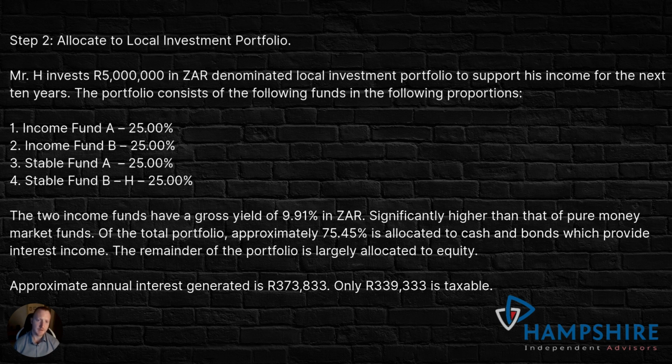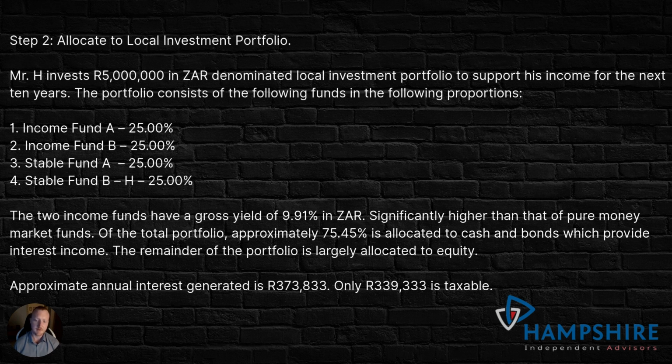So of the total portfolio, approximately 75.45% of that will be allocated to the cash and bonds portion, which will provide him with interest income. The remaining 50% will be placed into stable or cautious funds.